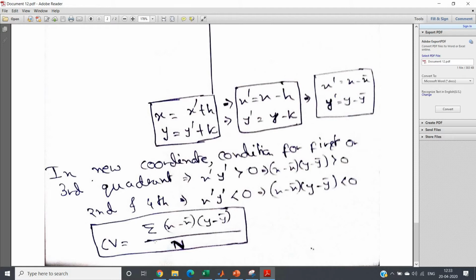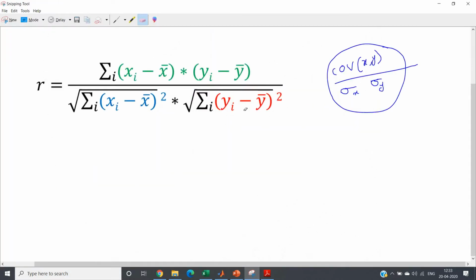So the scientists came up with one more general idea, that is correlation. The formula is quite simple. What we do is take the covariance of xy, then we divide that by the standard deviation of x multiplied by the standard deviation of y. As a result, what is happening? If you expand this particular equation, in the numerator you will get summation over x minus x bar into y minus y bar, and in the denominator you will get root over of x minus x bar whole square into root over of y minus y bar whole square.